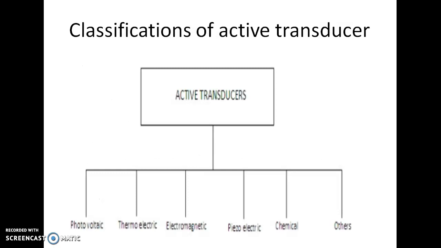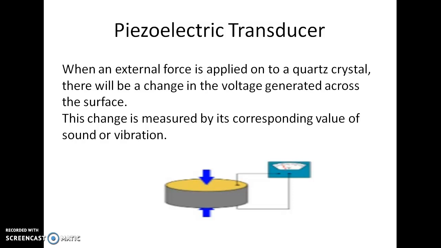Again, the active transducers are classified into different types. That is photovoltaic transducer, thermoelectric transducer, electromagnetic transducer, piezoelectric transducer, chemical transducer and others. First we will discuss the piezoelectric transducer. When an external force is applied to a quartz crystal, there will be a change in the voltage generated across the surface. This change is measured by its corresponding value of sound or vibration. That is the work of the piezoelectric transducer.